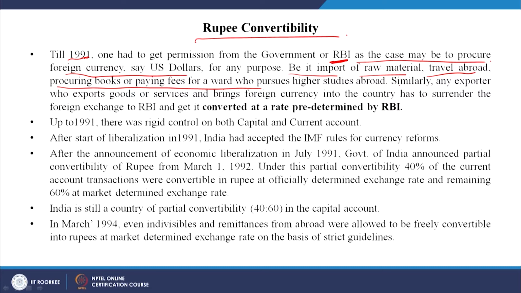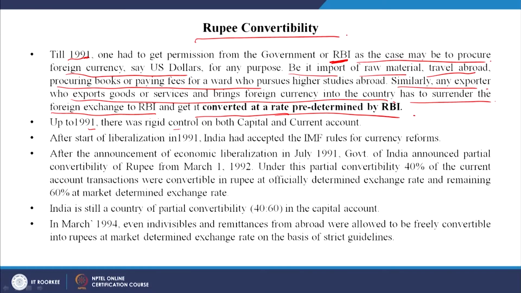So, you need permission. Similarly, any exporter who exports goods or services and brings foreign currency into the country has to surrender the foreign exchange to RBI and get it converted at a rate predetermined by the RBI. So, this exercise was highly controlled. Till 1991 there was a lot of rigidity and it was not liquid at all, right. It was very less liquid. Up to 1991, there was rigid control on both capital and the current account.